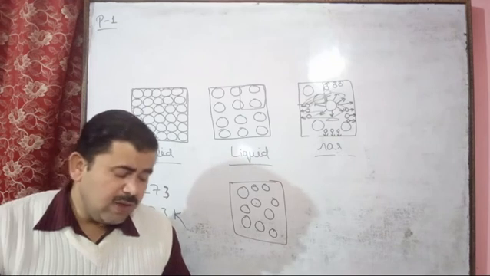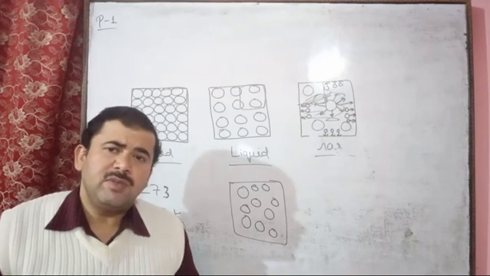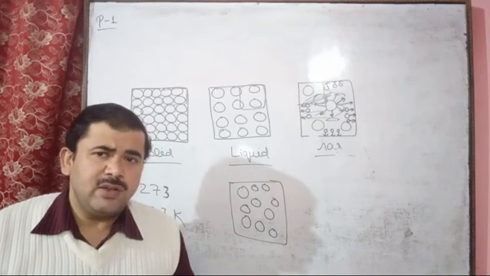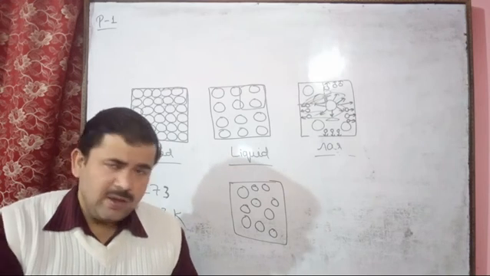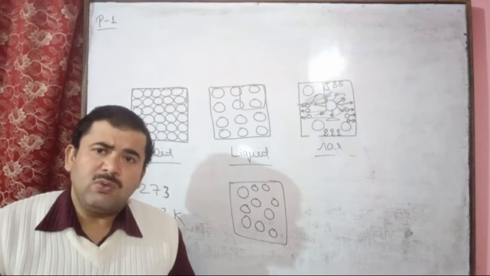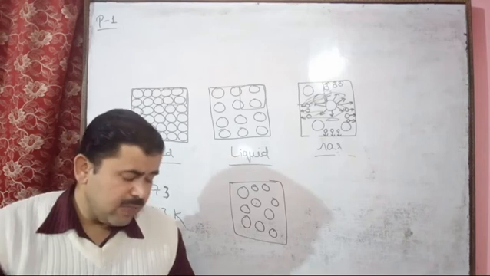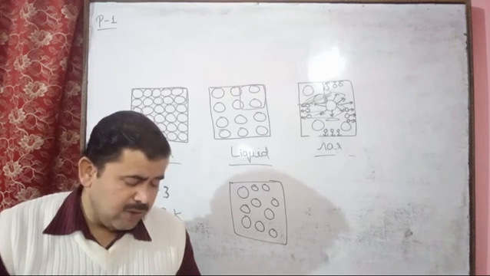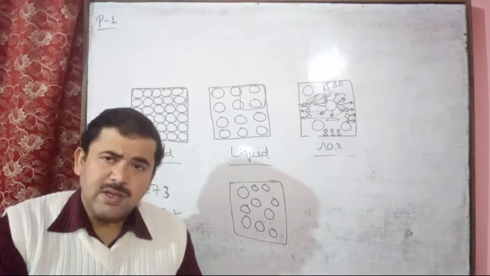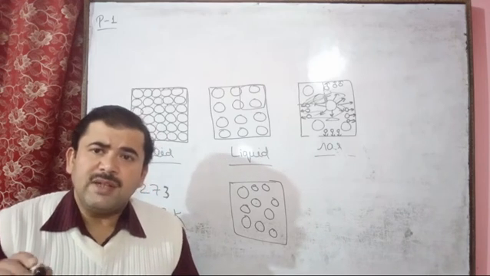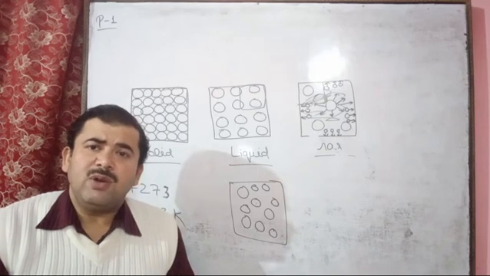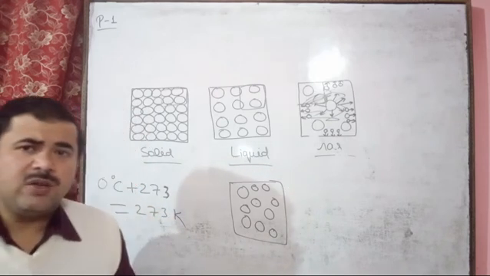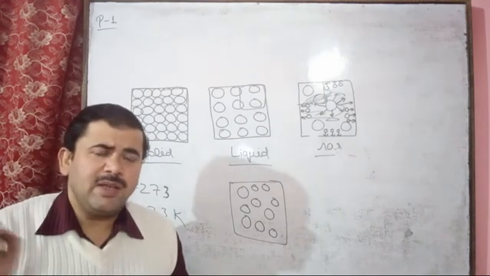So 1 liter equals 1000 cubic centimeter, 1 liter equals 1 decimeter cube, and 1 liter equals 1000 ml. 1 decimeter cube equals 1000 ml, and 1 centimeter cube equals 1 ml. So these are the units, and cubic centimeter we can represent by cc.